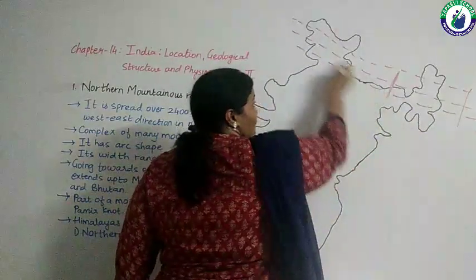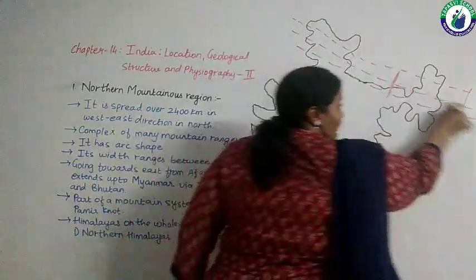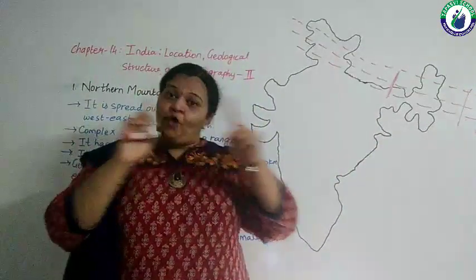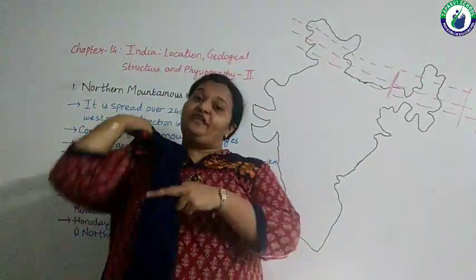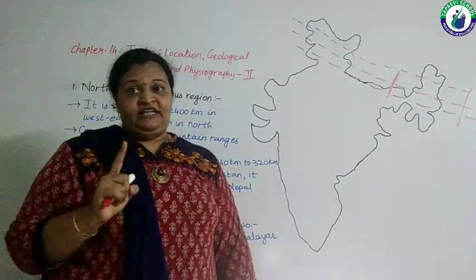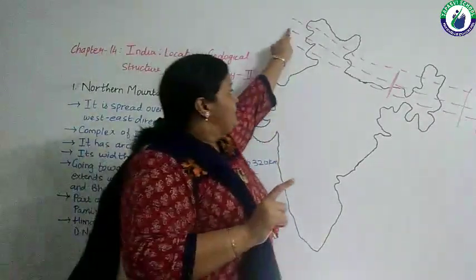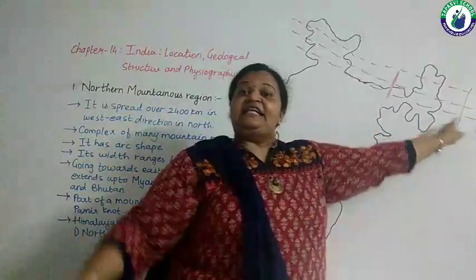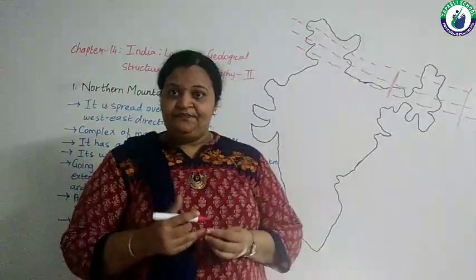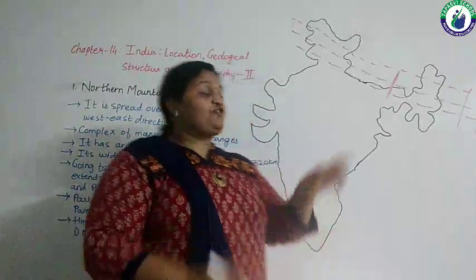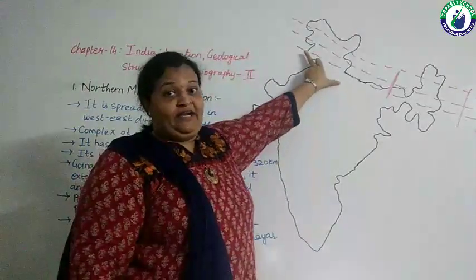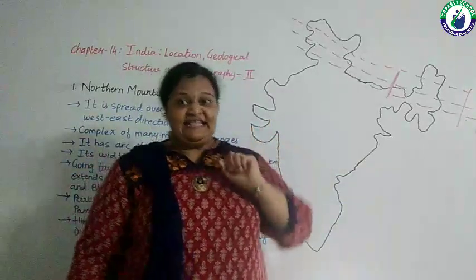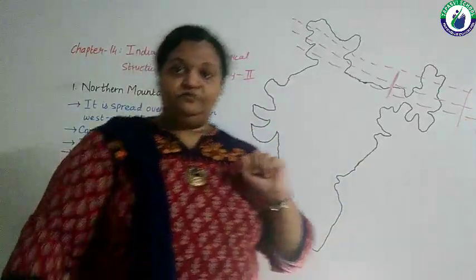So the broader classification of the Himalayas is Northern Himalayas and Eastern Himalayas. Right? Now let's try to understand both the parts, Northern Himalayas and Eastern Himalayas, in detail.